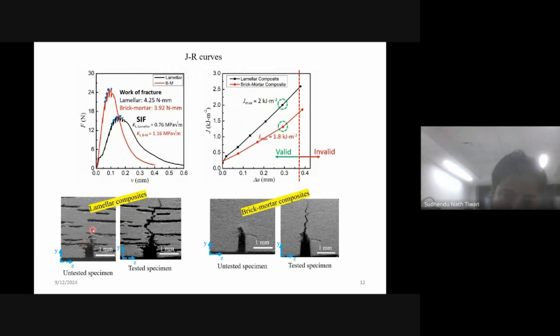This is the SEM micrograph of an untested specimen. After testing, I have taken the SEM micrograph. Here we can see how the crack is growing. In the case of the brick mortar composite, the crack growth was observed something like this.